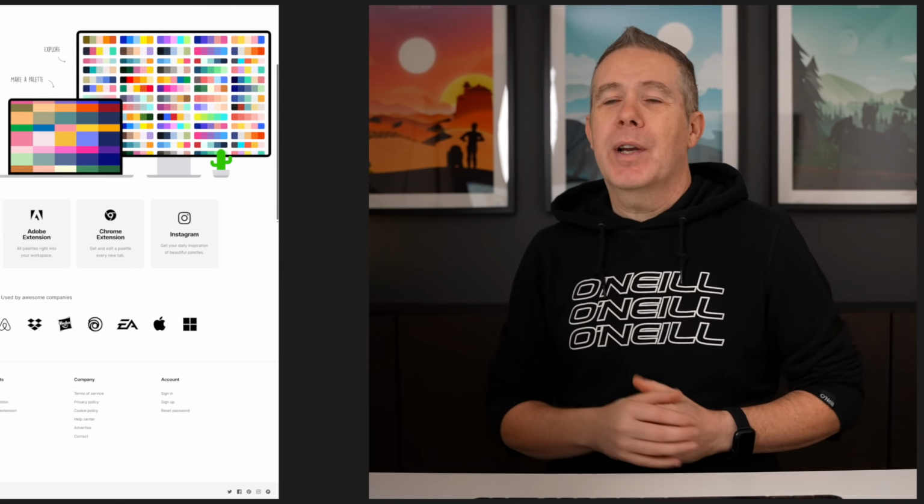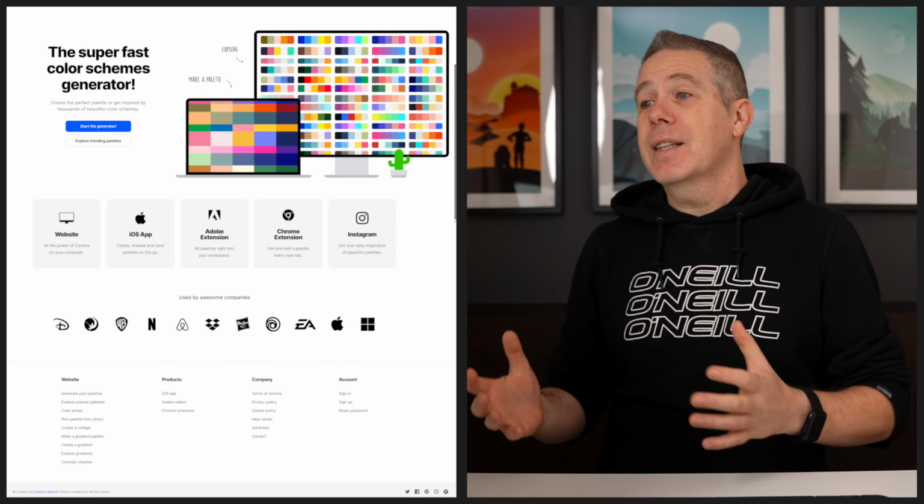And finally, sticking with the color options, creating gradients, creating color combinations, one of my favorites is Coolors. Now Coolors, as I've already covered in previous videos, is a great website that allows you to generate cool looking color schemes. So if you are not very good at colors, or you may want to check out what a particular color palette looks like to people with various different forms of color blindness, Coolors is a great way of doing that.